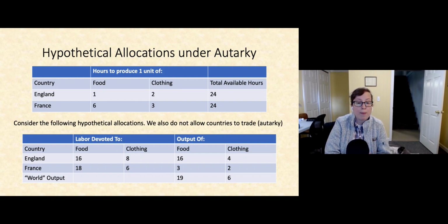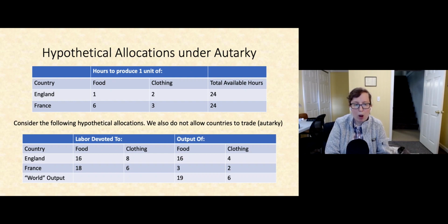Let's suppose that we're going to allow England to devote 16 hours to the production of food and 8 hours to the production of clothing. Let's just suppose. That would mean that England's going to end up having produced 16 units of food and only 4 units of clothing. That's because in 8 hours, given it takes 2 hours to produce 1 unit of clothing, England can only end up with 4 units of clothing.